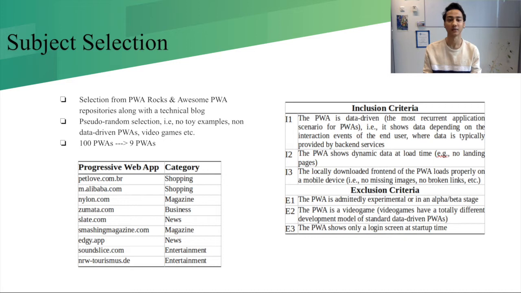Moving on this slide, we see nine subjects that have been selected from diverse categories. And these 9 subjects have been selected from a list of 100 PWAs that were taken from renowned repositories such as PWA Rocks and Awesome PWAs. We made sure that the selection was pseudo-random, which would exclude any toy examples or video games, and we had a rigorous inclusion-exclusion criteria, which I would not go into detail due to the time constraint.